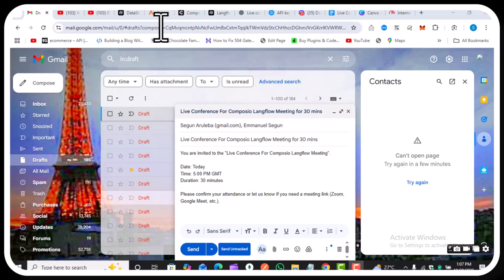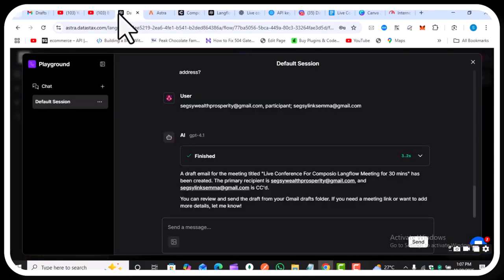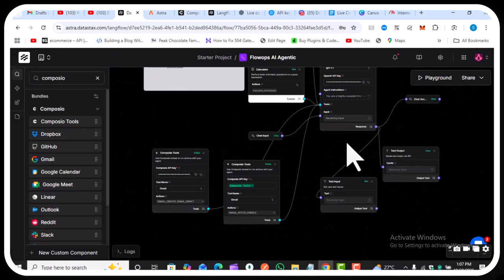So with this, you can automate the tools. You can do a lot. You can automate your meetings and send communications regarding meetings. You can schedule meetings even while you're at work, during business operations.